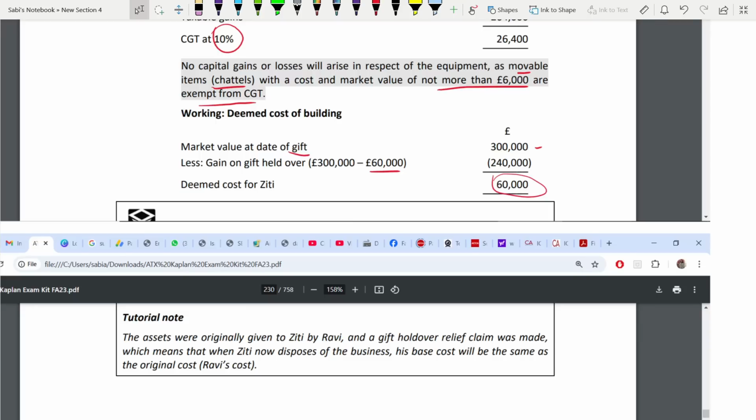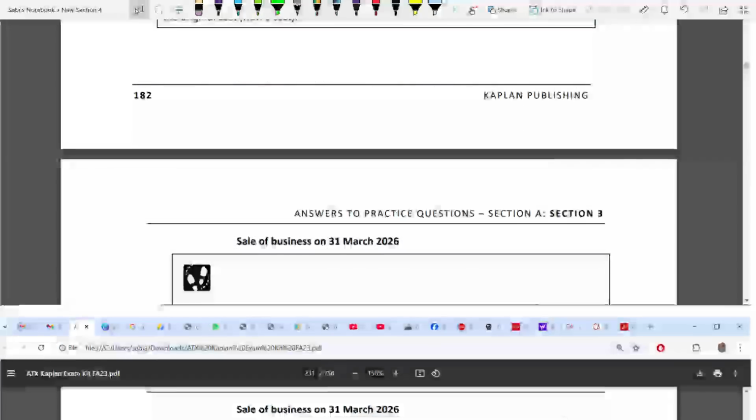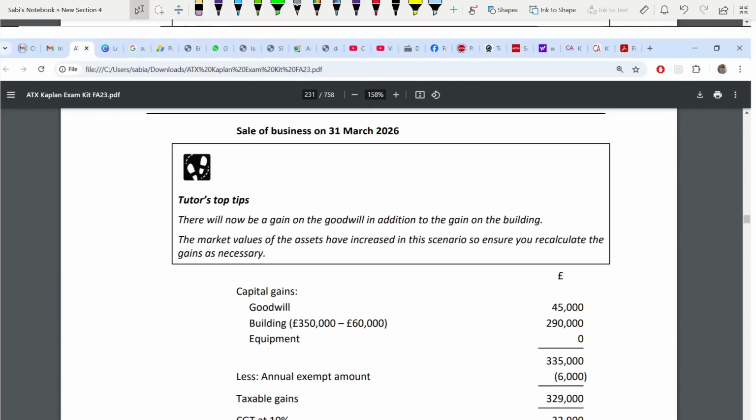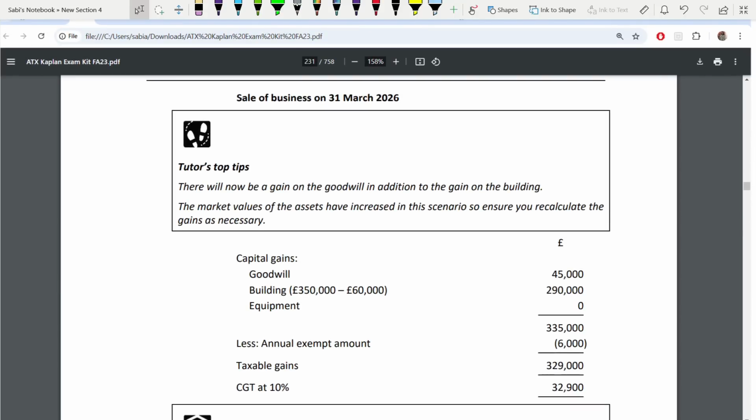Now, when we are selling on this date, now goodwill also will be there. So now, again equipment will be 0 here, same as before. Building 60, this cost will remain as it is. But this market value changes to 350.